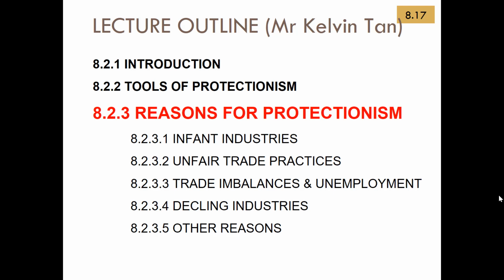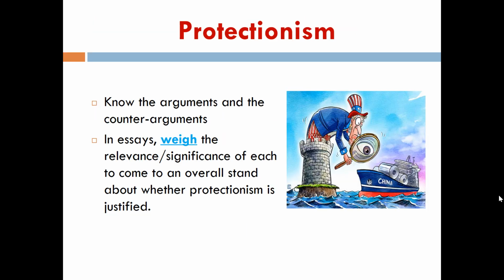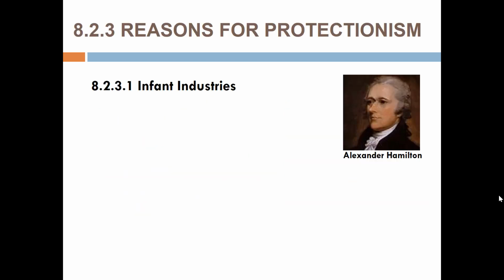These are some of the points: infant industry, unfair trade practices, trade imbalances and unemployment, declining industries, as well as other reasons. The key is that if you feel that you have to bring these points in your answer, you must be able to explain them well and evaluate them. In essays, you should be able to weigh the relevance and significance of each to come to an overall stand about whether protectionism is justified.